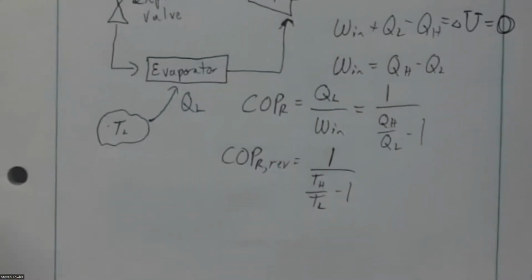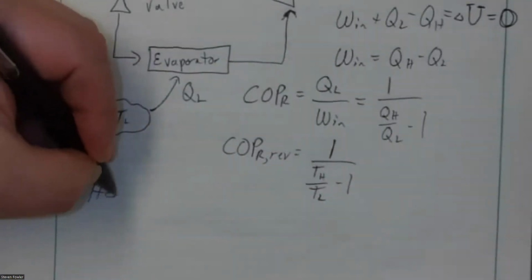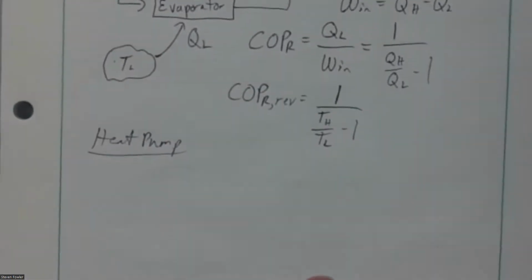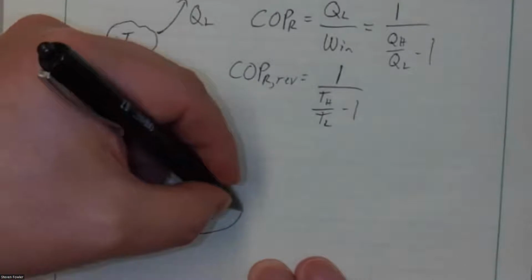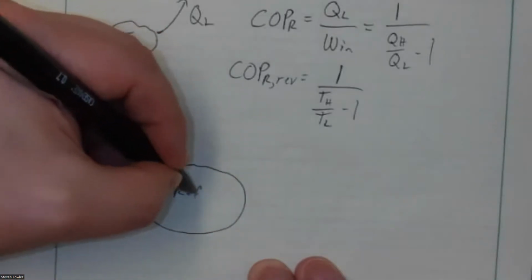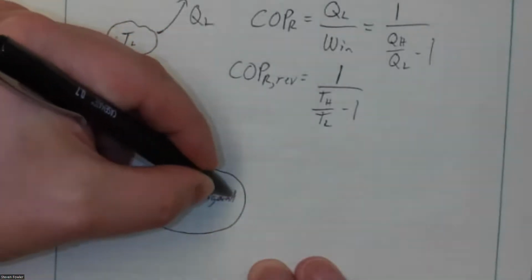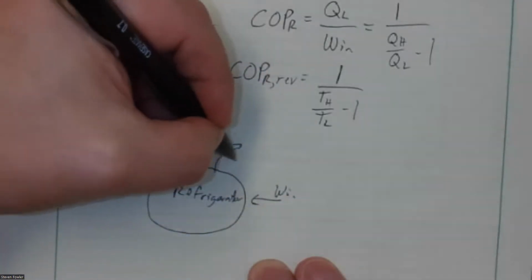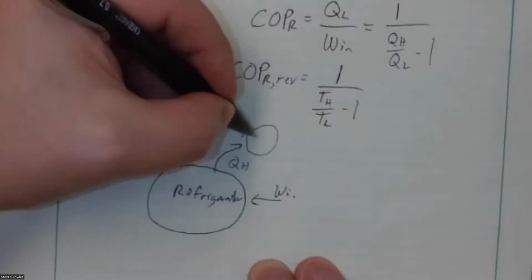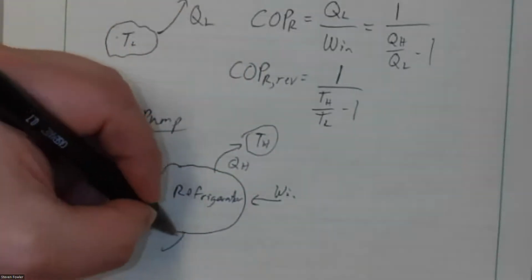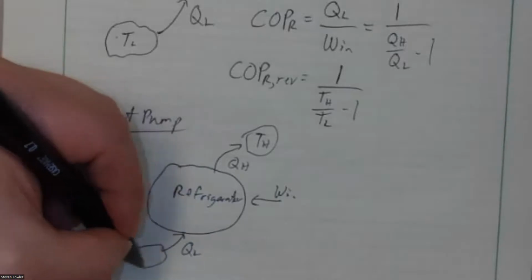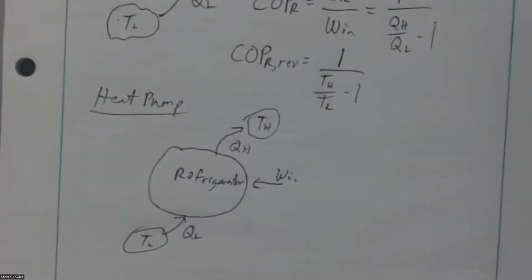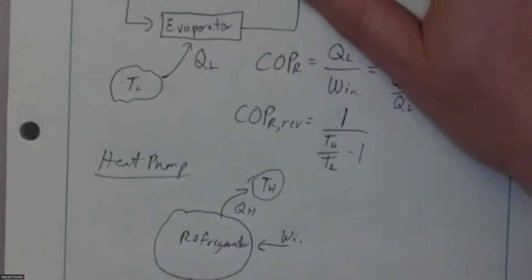And then the last one we talked about would be a heat pump. You can redraw your refrigerator if you like. It's the same thing. It is a refrigerator. You've got work in, you're pushing heat, QH, out to a high temperature source, and you're absorbing QL down here at a low temperature source. That's all I'm going to draw of a refrigerator because it's the same exact schematic.